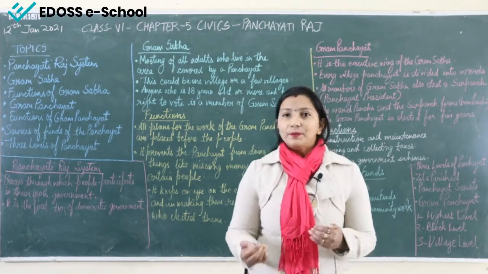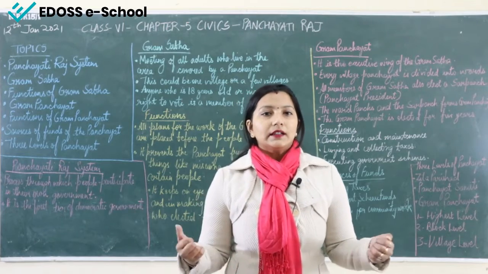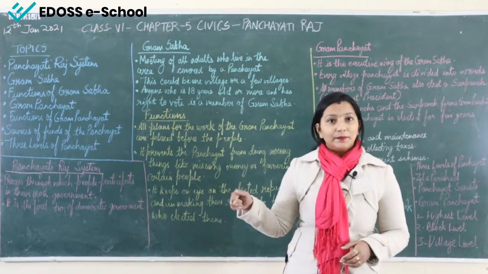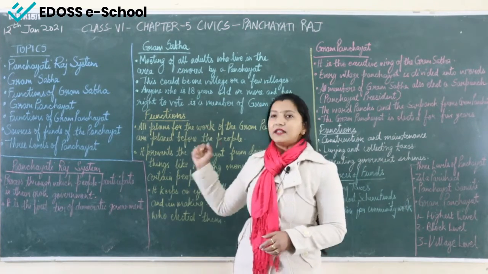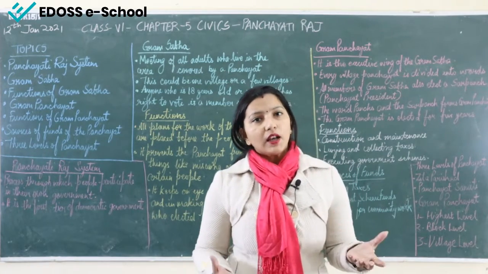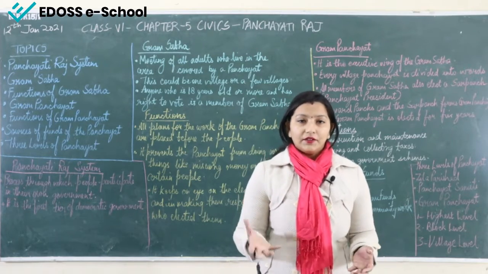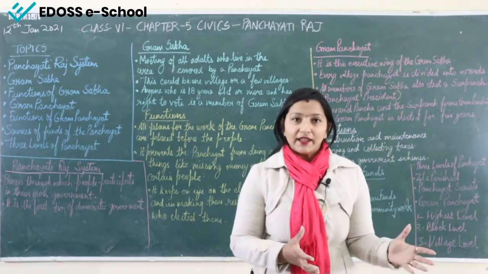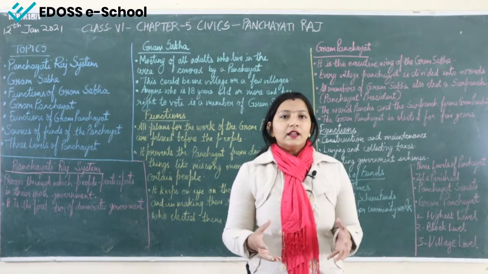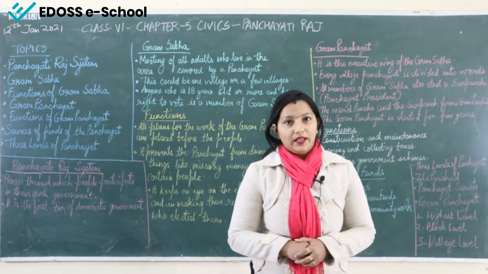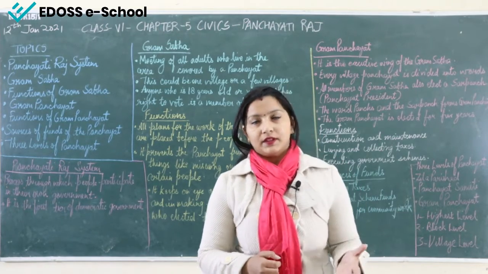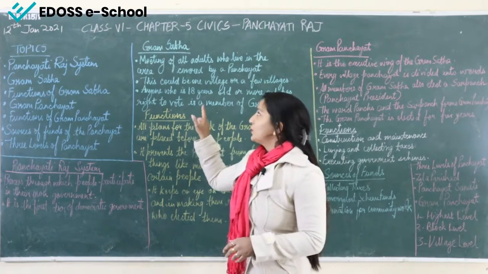So here you can see that people are participating in the discussion in the Gram Sabha. Who are these people? The people living in the village area, above 18 years of age, who participate in the meeting of the Gram Sabha and give their own advice so that the panchayat can take decisions. It is not that the panchayat will take decisions on its own only. They will also take the views of other people living in the village, and by keeping their points in mind, the panchayat will work on them. Now, what is the function of the Gram Sabha?